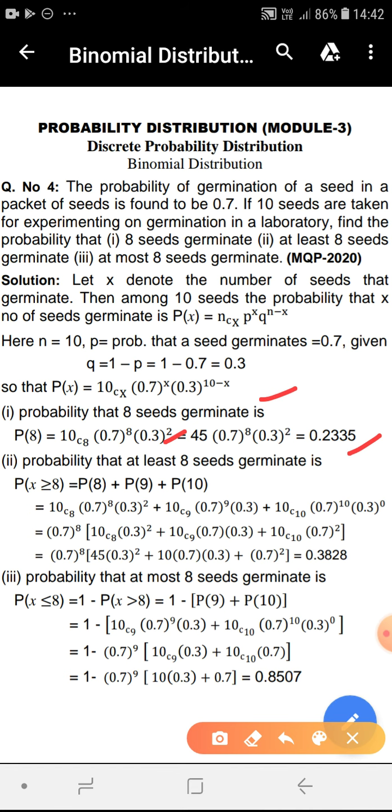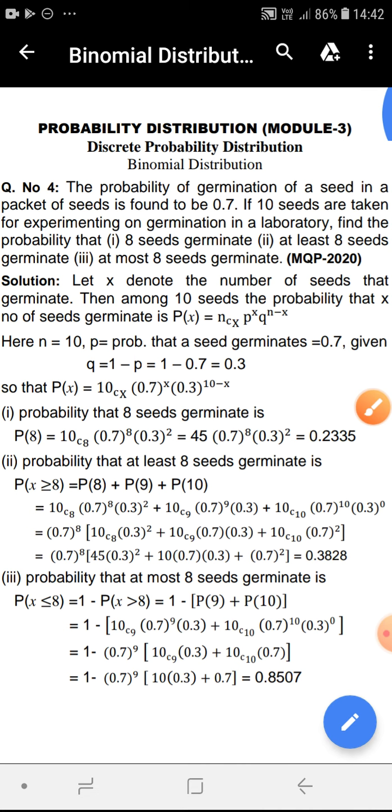So the probability that out of 10 seeds, 8 seeds germinate is 0.2335. Multiplying by 100, the probability in terms of percentage is 23.35%.